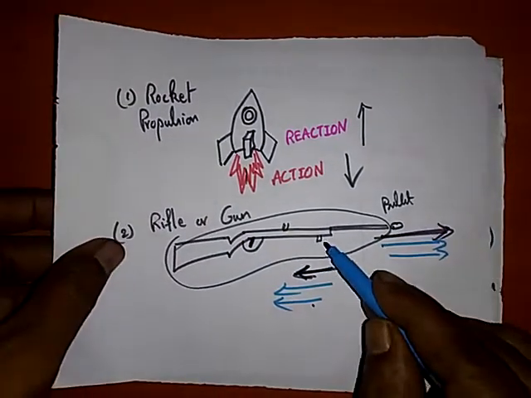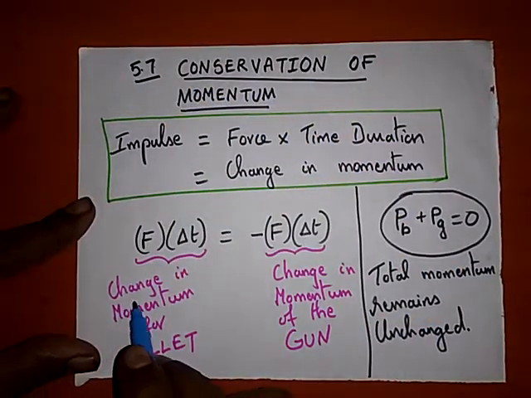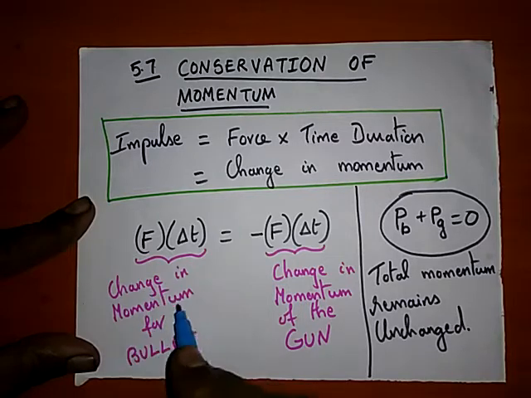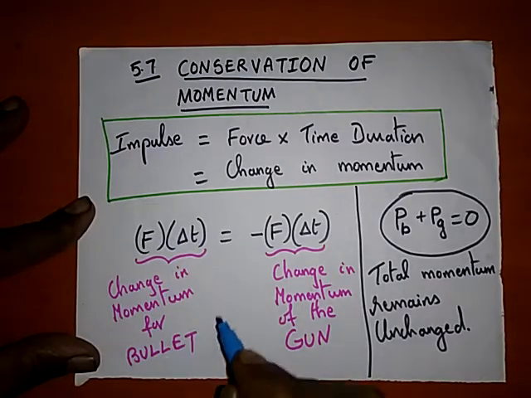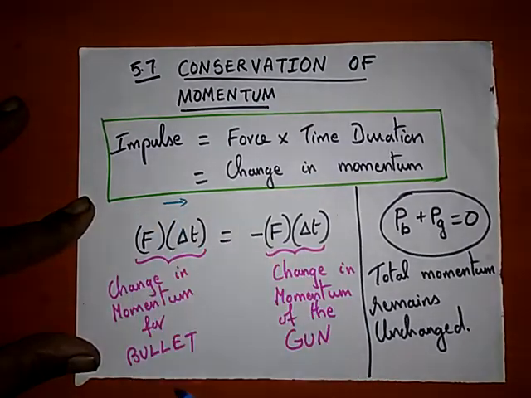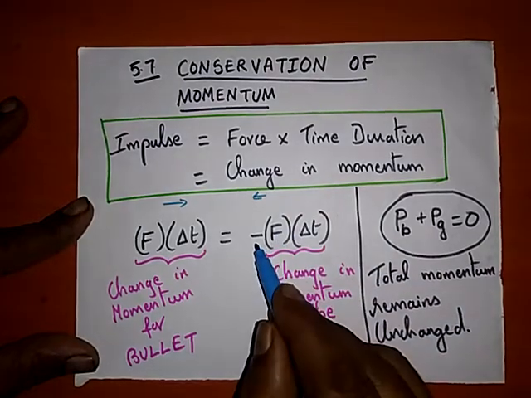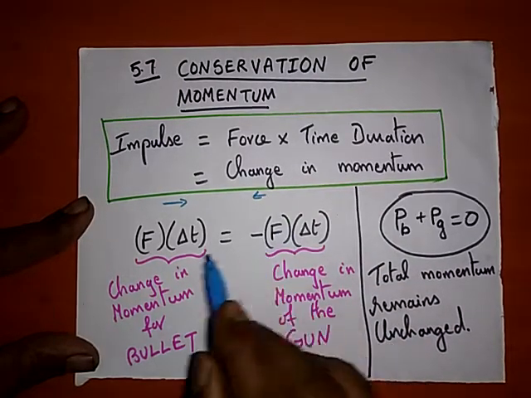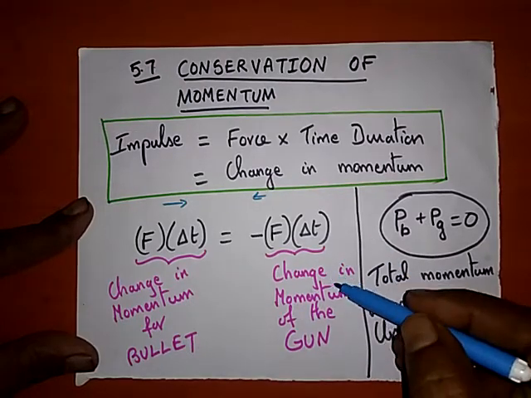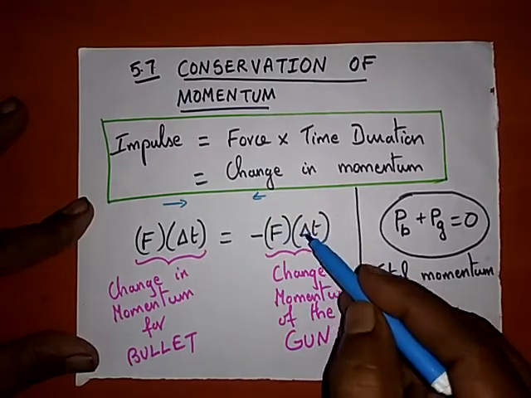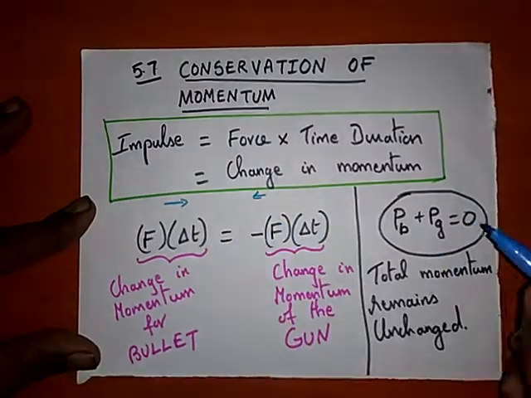So now we take this as the example to discuss about conservation of momentum. So now if you take change in momentum for bullet, this is change in momentum we are considering for bullet. So it is moving in this direction, means the gun is moving in the opposite direction. That's why we indicate by negative. Otherwise, the magnitude of change in momentum for bullet as well as change in momentum of the gun is equal. Only the direction is opposite by Newton's third law of motion.